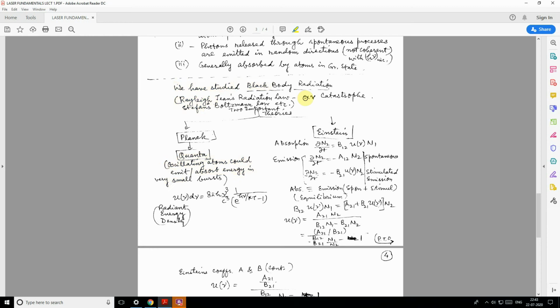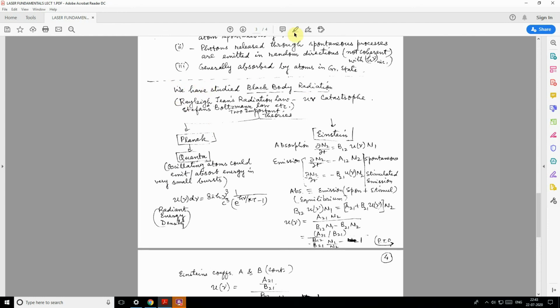Actually, Max Planck, as you have read in the theory of radiation, after the black body radiation theory and experiments, and the experiments of Rayleigh-Jeans and Wien and such scientists, you know that the Rayleigh-Jeans radiation law resulted in an ultraviolet catastrophe, the UV catastrophe, where in the higher frequency region the theory of Rayleigh and Jeans did not match the experiments.